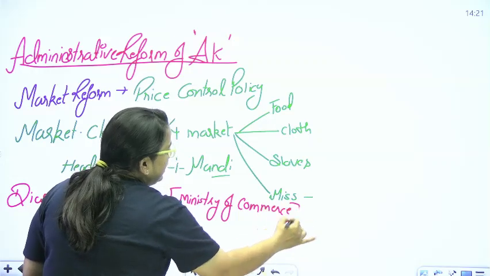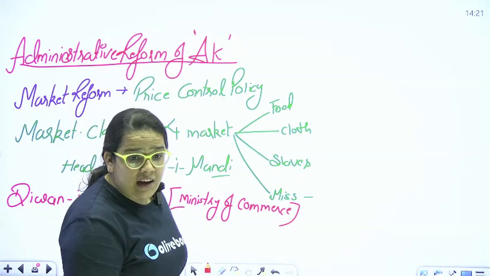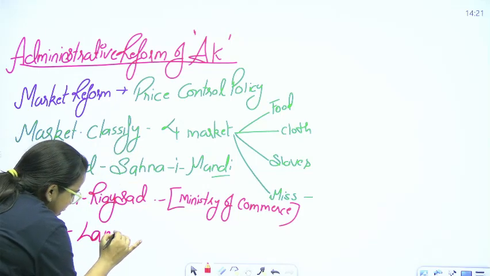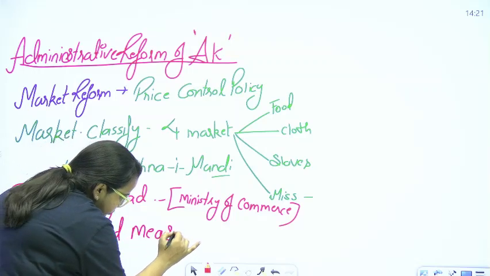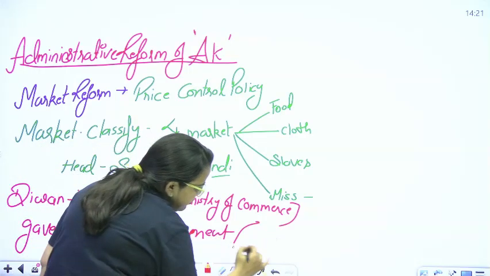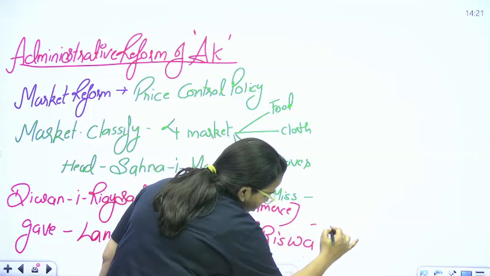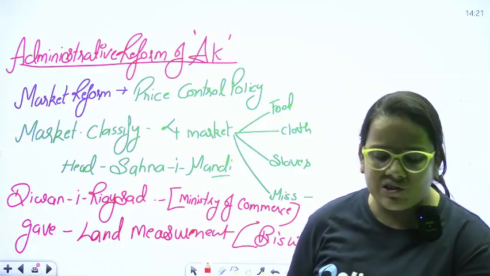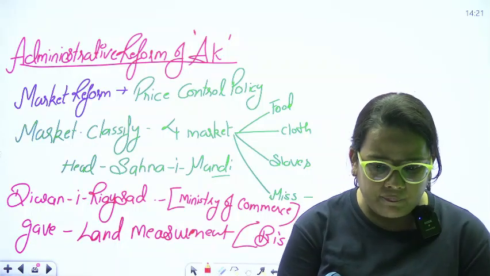I think in the Ghiyasuddin Balban case I mentioned he also started a department. Remember or not? Diwane Riyasat. No? Okay. Now, he was the first ruler who gave a land measurement unit, Biswa. So there's a question: Biswa is associated with whom? This type of question could be asked especially from the Alauddin Khilji administrative part.